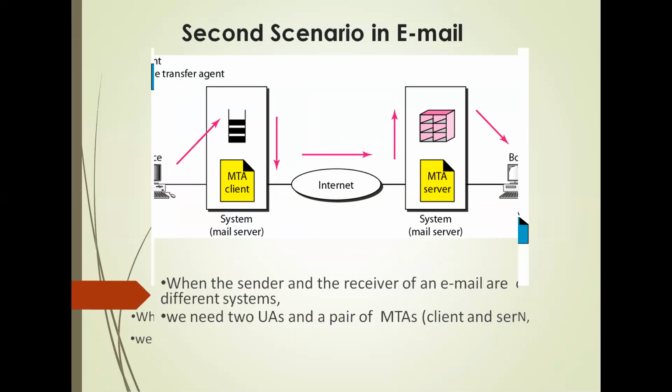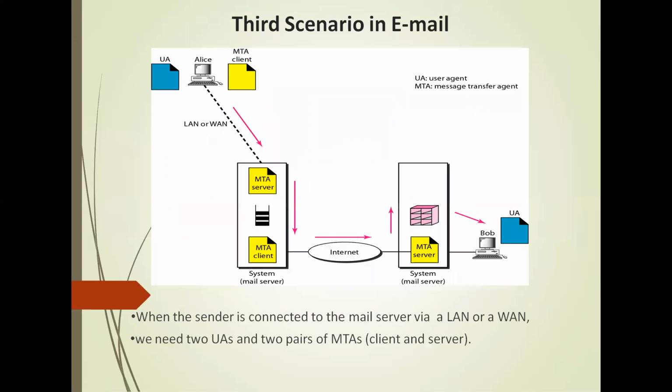Third scenario, email. In this, the recipient, as in the second scenario, is directly connected to his system. Sender is connected to the system via point-to-point WAN, such as dial-up modem or a cable modem. Sender still needs a user agent to prepare the message. So a pair of MTA, that is mail transfer agent, sends a message through the LAN or WAN.